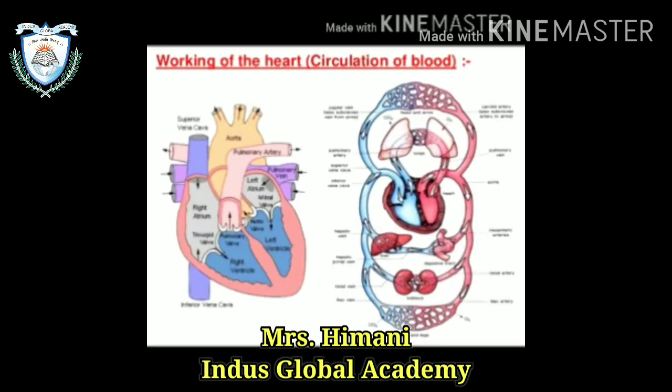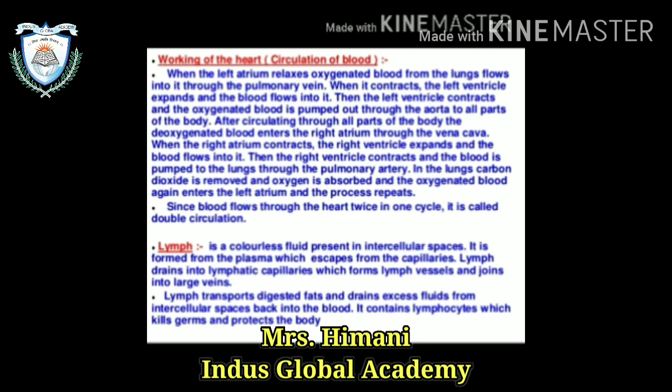Now you can see the working of the heart or circulation of the blood. When the left atrium relaxes, pure blood from the lungs flows into it through the pulmonary vein. When it contracts, the left ventricle expands and blood flows into it. Then the left ventricle contracts and pure blood is pumped out through the aorta to all parts of the body.